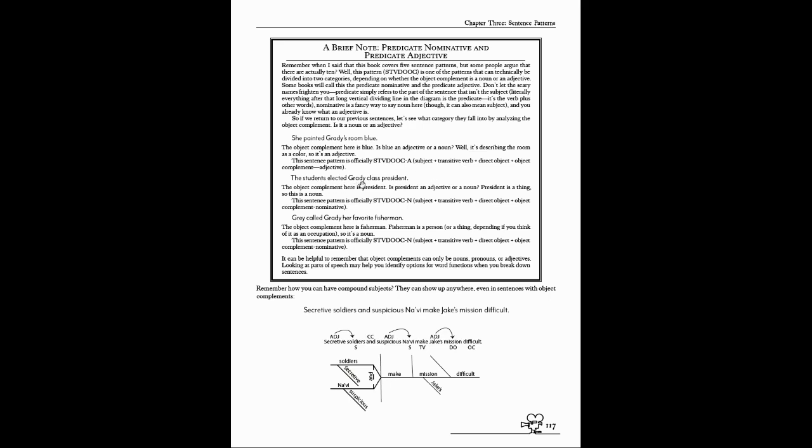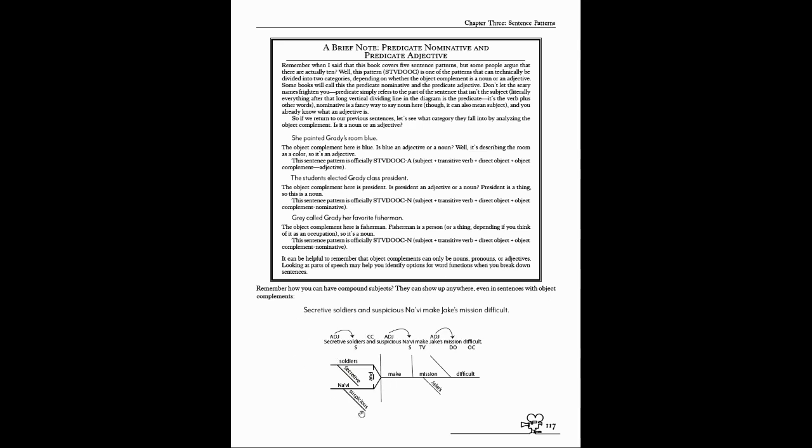And then, they elected Grady president. President is a noun, right? It's a thing. So this would be a STVDOOC N. Some books would have a PN here because it's predicate nominative, but nominative is just a fancy word for noun, or sometimes subject. Fisherman is a thing. It's a person. So that's going to be a STVDOOC N as well. So object complements can only be nouns, pronouns, adjectives. So that does narrow it down a little bit. You're not going to have a verb in your object complement section. So hopefully that will help you figure them out.